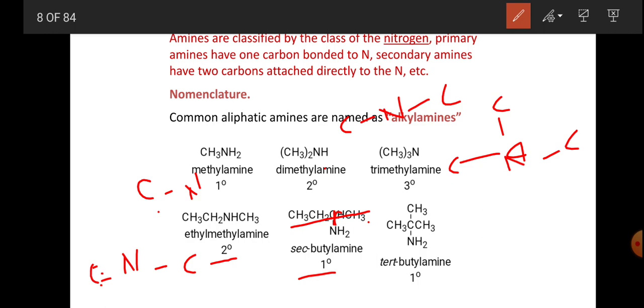And this is the tertiary butylamine, so only this tertiary butyl carbon is bonded with nitrogen. So these are the primary, secondary, and tertiary amines.